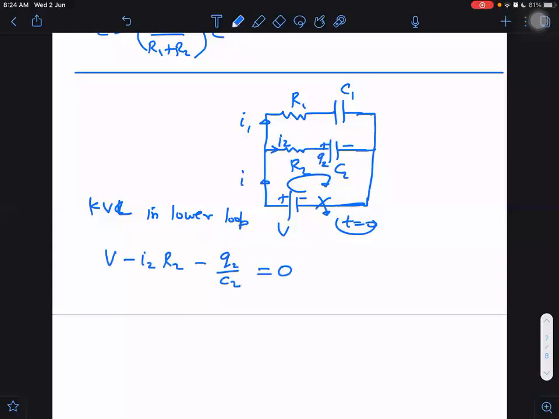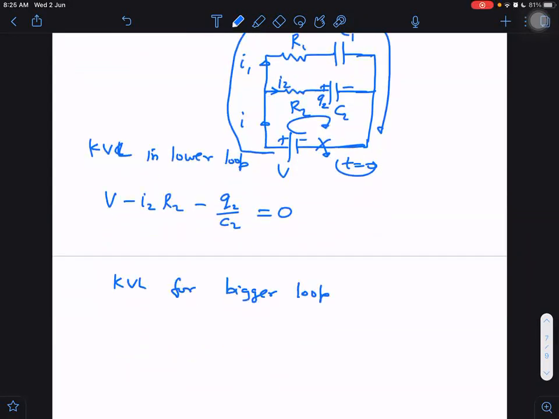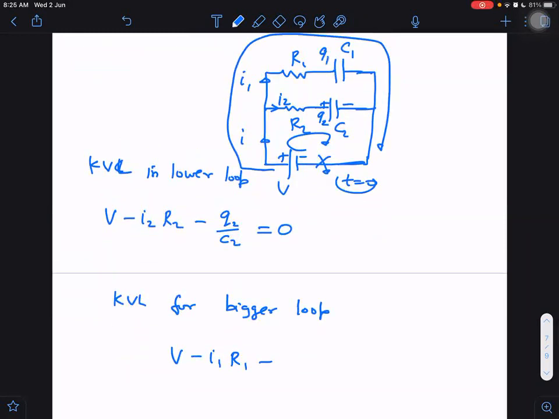Similarly, if I write the equation for the upper loop, what will it be? KVL for the upper, not upper loop, what should I call it? Short loop. I mean this bigger loop, KVL for the bigger loop. What do we get for that? We get V minus I1 R1 minus, the charge here will be Q1, minus Q1 by C1 is equal to 0. These two equations are perfectly independent of each other.